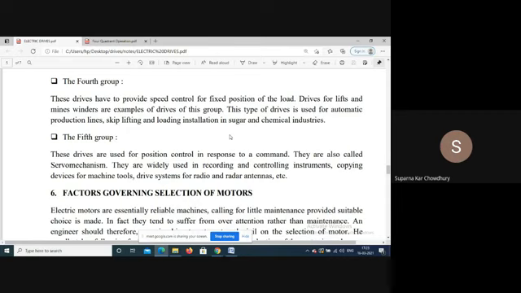Then the 5th group, these drives are used for position control. The first one is not the normal lift, that is lifting of load, and the 5th group is the lift which is for elevators, but position control is very important, that is the stop should be exactly at the same position. So there we go for this position control.